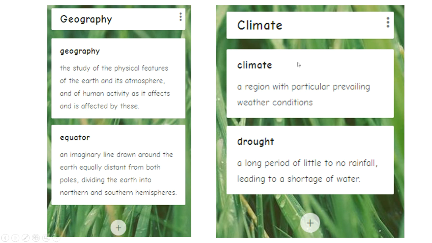Under the climate category, we have, well, what is climate? A region with particular prevailing weather conditions. So areas of the world that have similar weather patterns because of where they are. And the last word we saw was drought. That's a long period of little to no rainfall leading to a shortage of water.